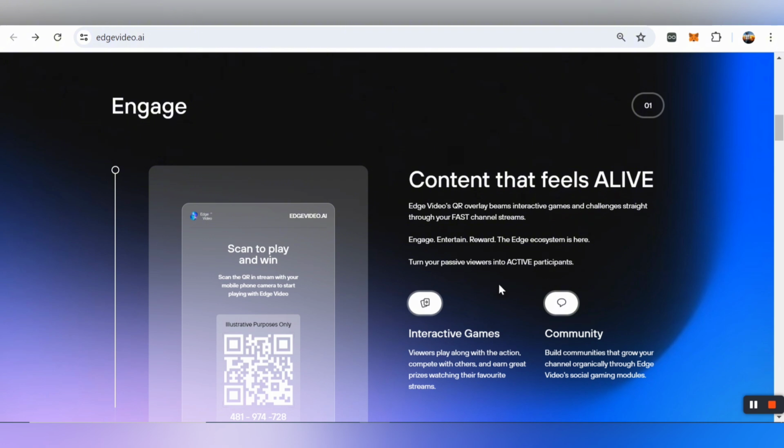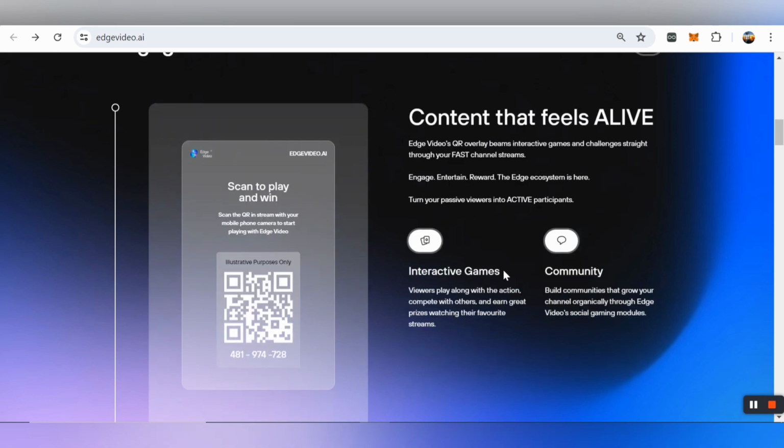So content that feels alive. Edge Video's QR overlay beams interactive games and challenges straight through your FAST channel stream. So engage, entertain, reward. The Edge ecosystem is here. Turn your passive viewers into active participants right now. You can interact with games like the viewers, play along with the action, compete with others, and earn prizes while watching their favorite streams as well. So you can also build a community that grows your channel organically through Edge Video social gaming models as well.